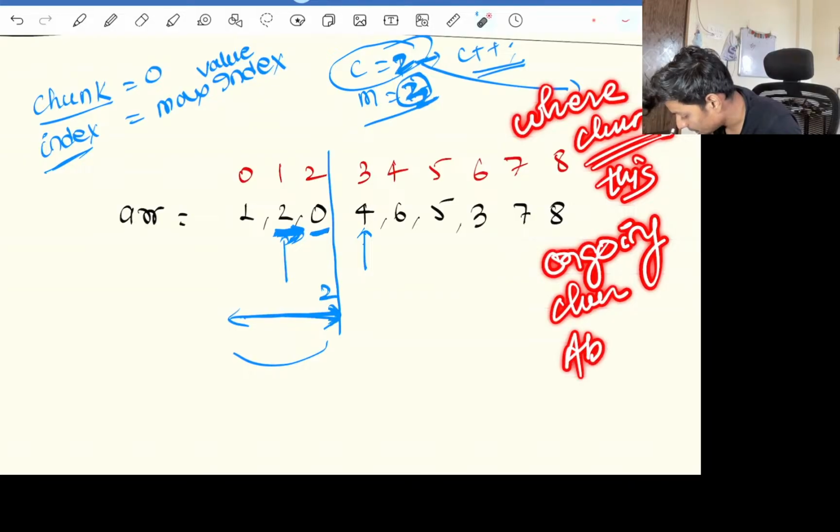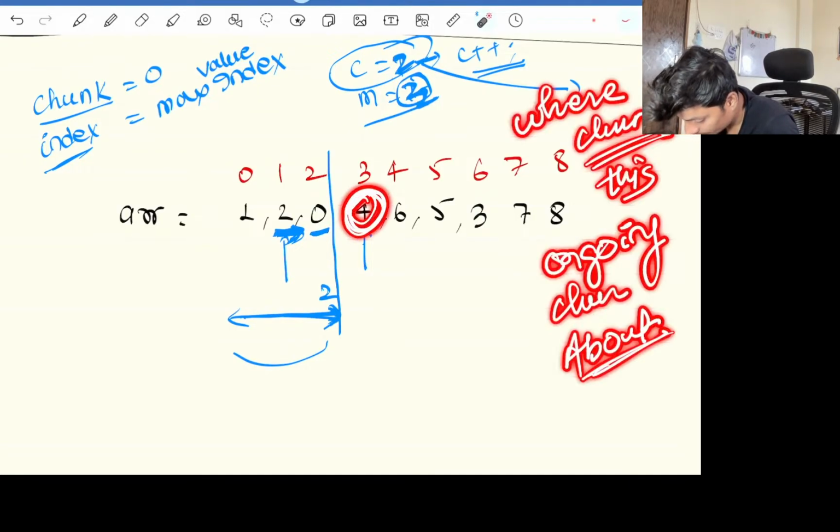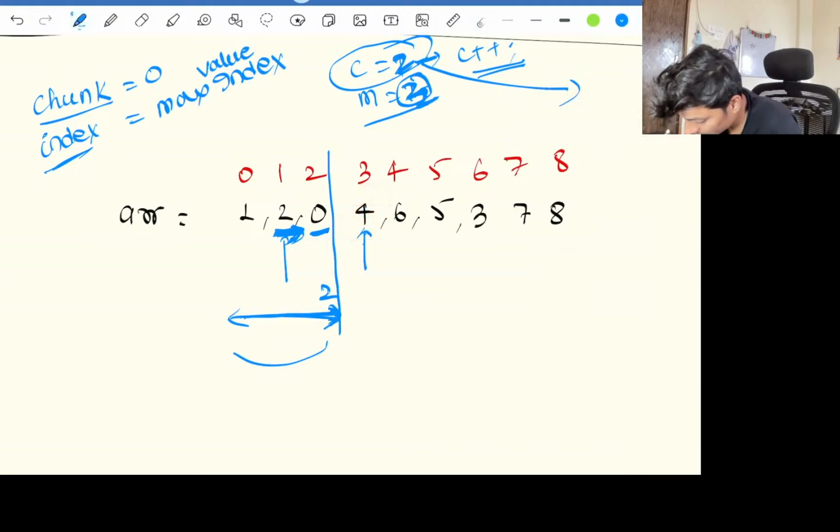This index says we can end it up to 4, because this is 4, so we need to take this at index 4, right? But as soon as we go on to this index, it says we can end this chunk at 6. So our maximum is 6, and 5 is less than 6, no problem, we don't do anything.